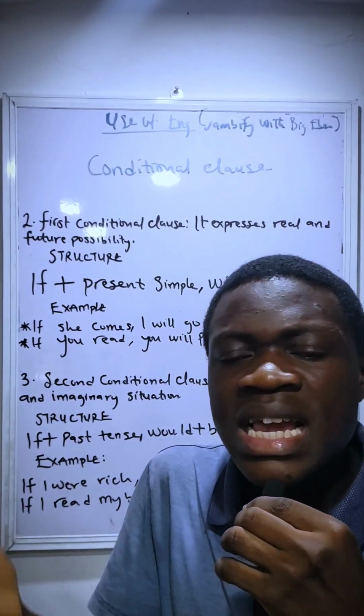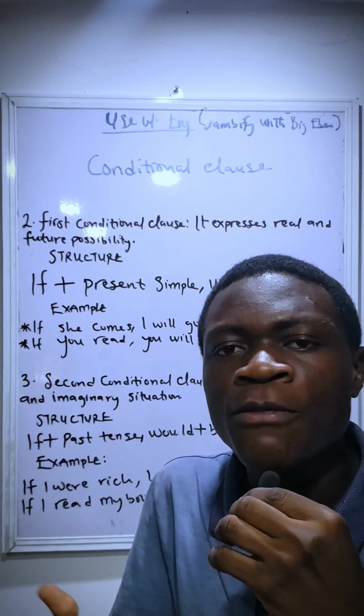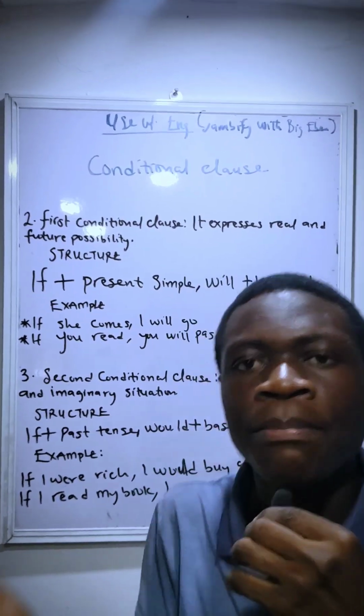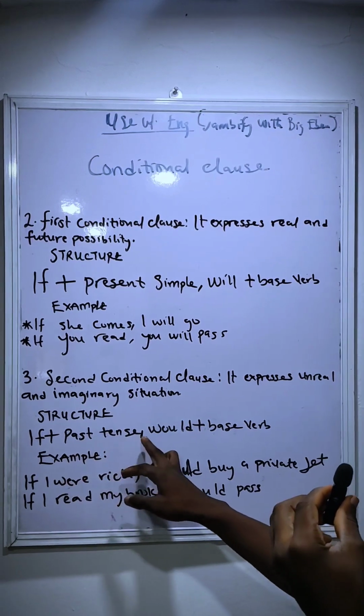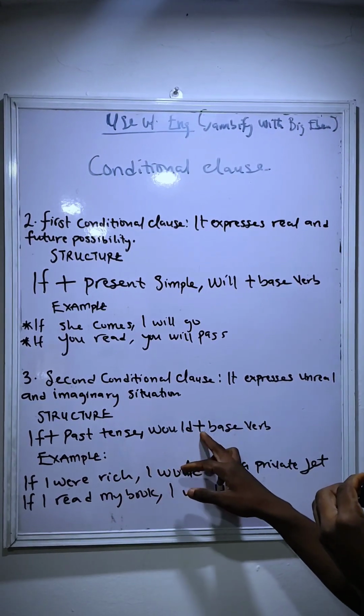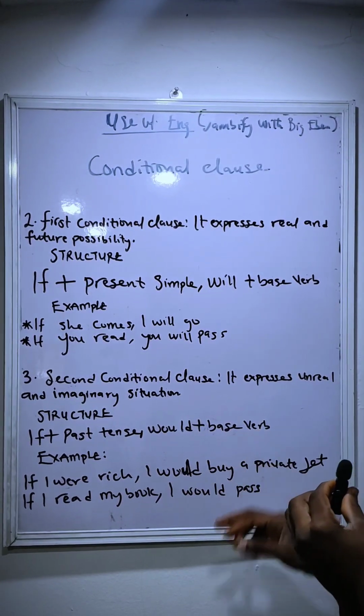So it means that it has not happened and it may not even happen, because it is in the past. And this is the structure: if plus past tense, comma, would plus base verb.